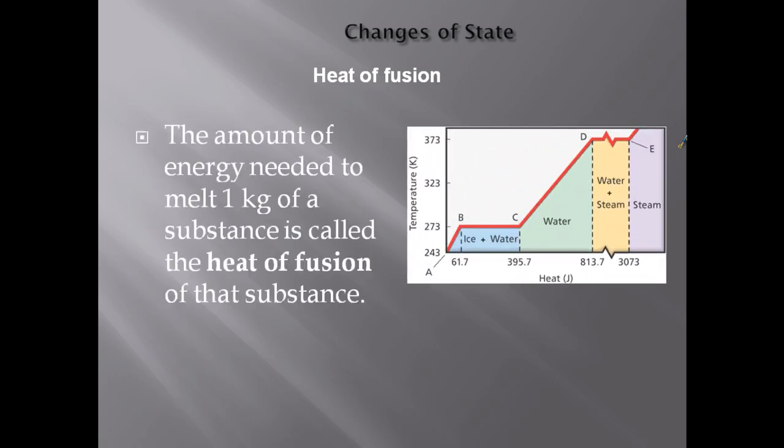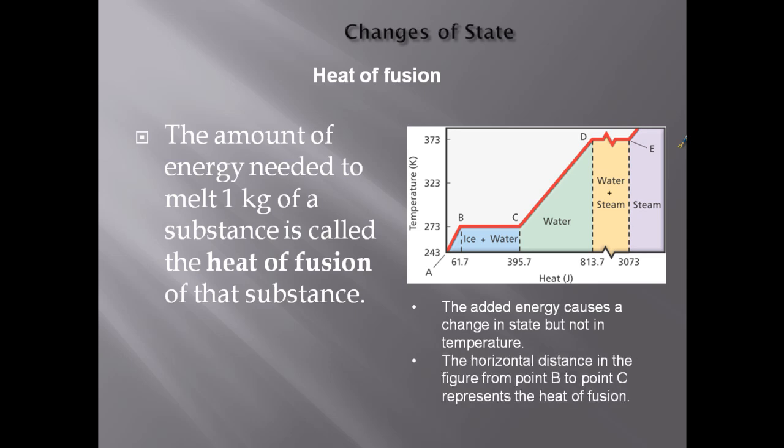This also brings us to something called the heat of fusion. Heat of fusion is the amount of energy needed to melt 1 kilogram of a substance. The added energy causes a change in state, but not in temperature, which we already said. So the horizontal distance in this picture from point B to C is the heat of fusion. This whole distance in here, this change in heat, that's the heat of fusion.